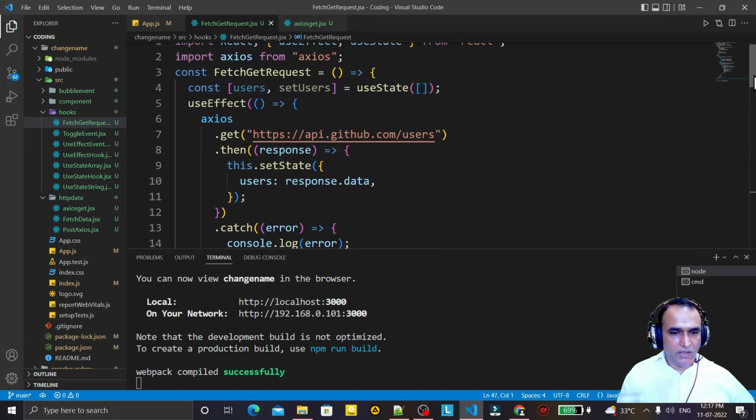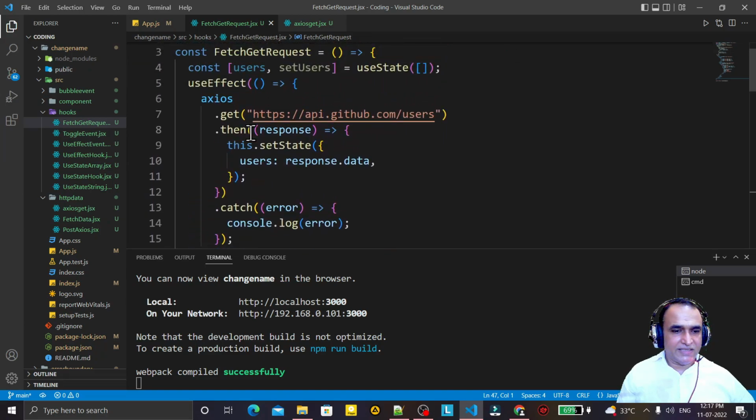Now here the code has a setState statement. We used setState here, but we do not have setState in this useEffect, so we will use the setUser function here.